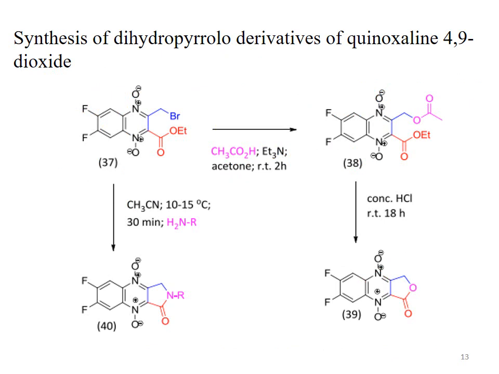Synthesis of dihydropyrrole derivatives of quinoxaline 4,9-dioxide, that is the compound number 40, as well as compound number 39. This is compound number 37. It's a quinoxaline N,N-dioxide system. When it is treated with acetic acid and triethylamine, and reaction contents are stirred in acetone at room temperature for 2 hours, then the triethylamine abstracts the proton from the acid and it gives us an oxyanion, that is the acetate ion.